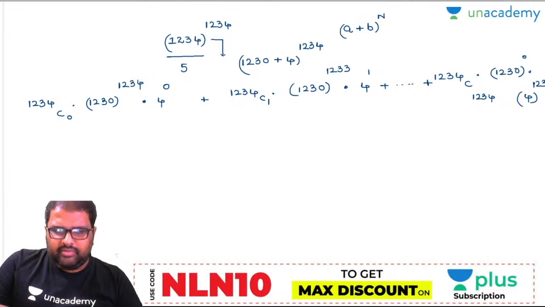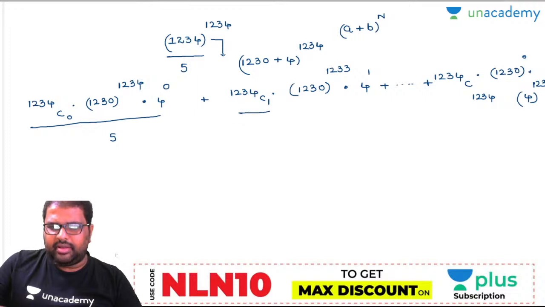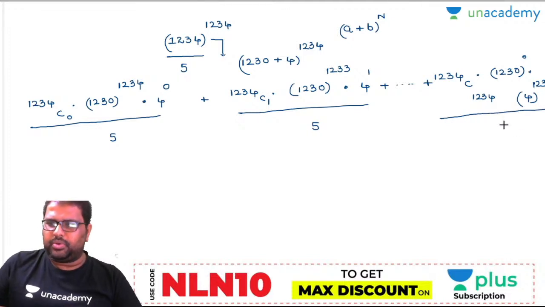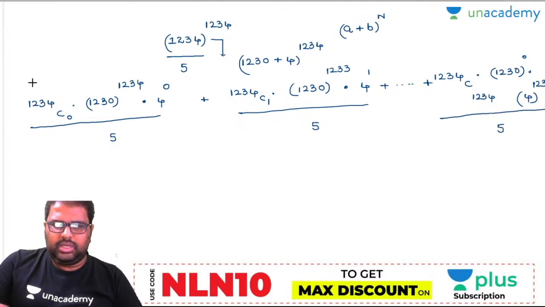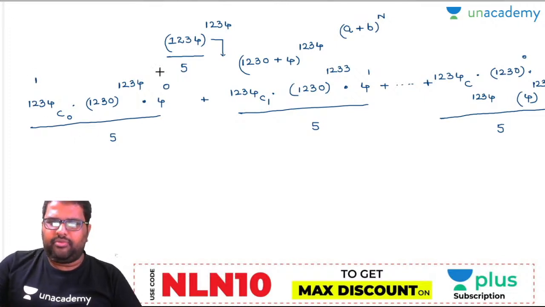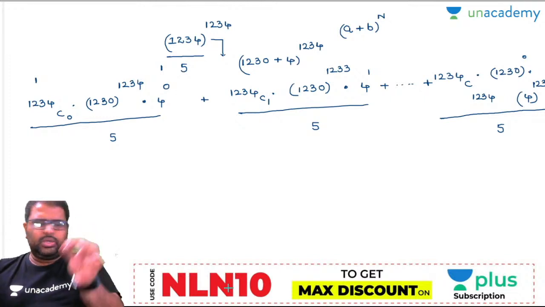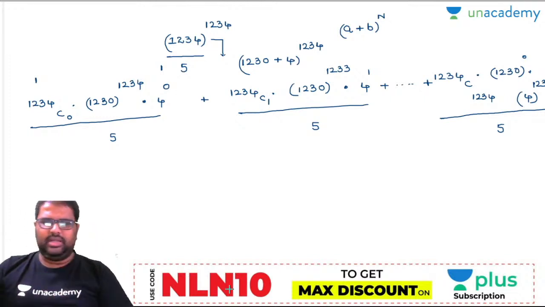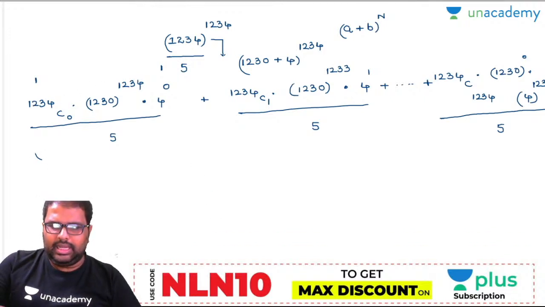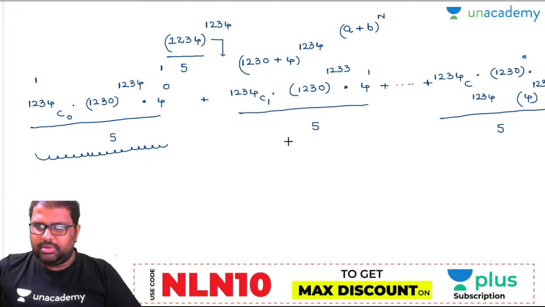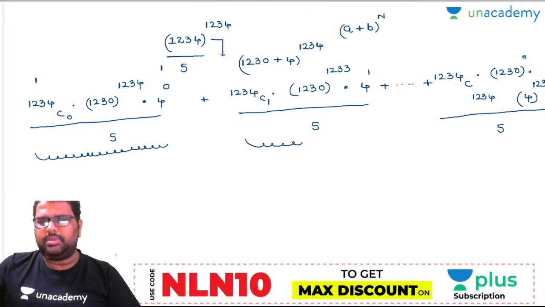Now look, you can divide each and every part by 5. I will divide it by 5, divide it by 5, divide it by 5. So this is what your textbook approach says. And look, 1234 C0 will be 1. Now 4 to the power of 0 will be 1. Now look at the middle part: 1230 is exactly divisible by 5 because the number is ending with 0. So automatically this entire part is divisible by 5. Will you accept this? Yes. And here also 1230 is divisible by 5, so this entire part is also divisible by 5.